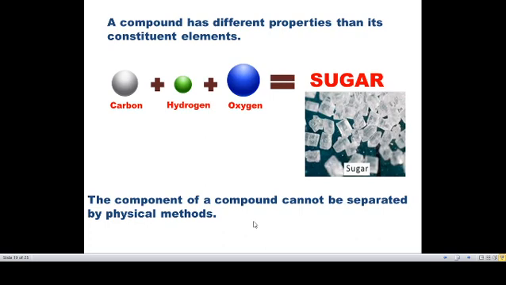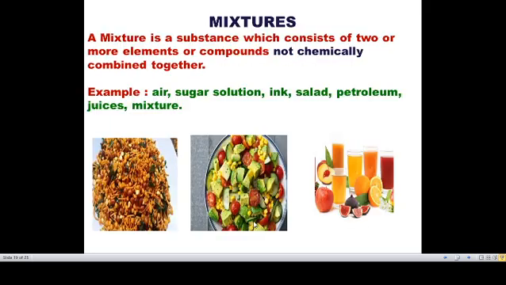The components of a compound cannot be separated by physical methods. Carbon, hydrogen and oxygen are present in sugar; can we separate them by physical methods? No, we cannot separate them by physical methods. By chemical methods we can separate the compounds.